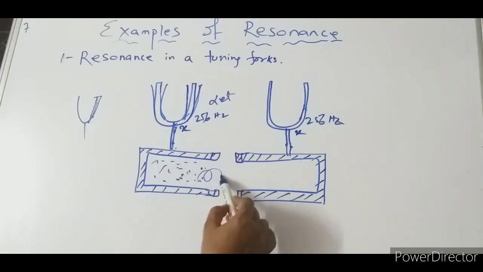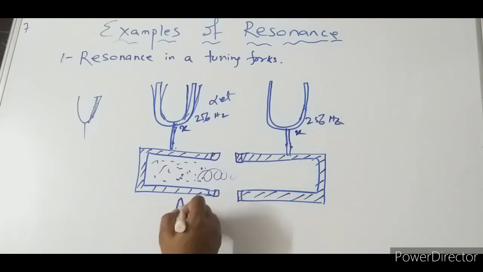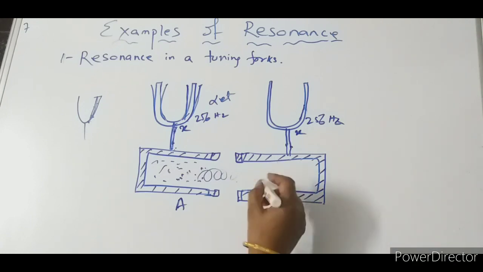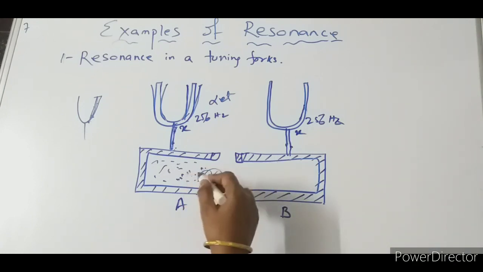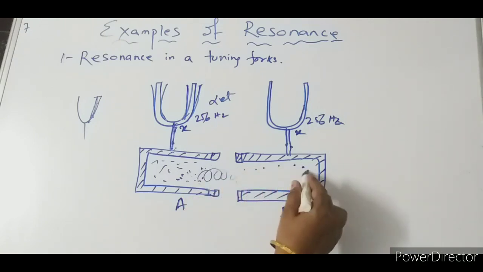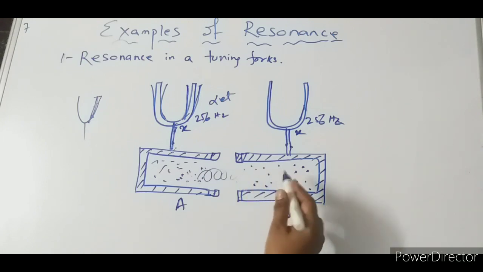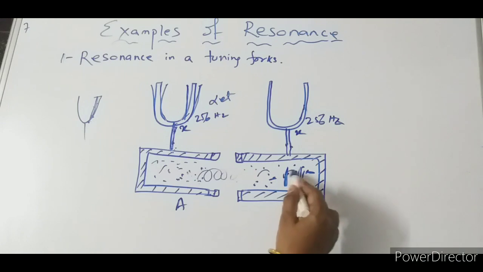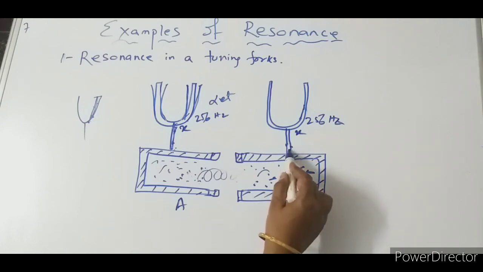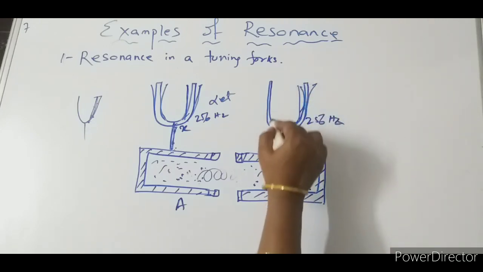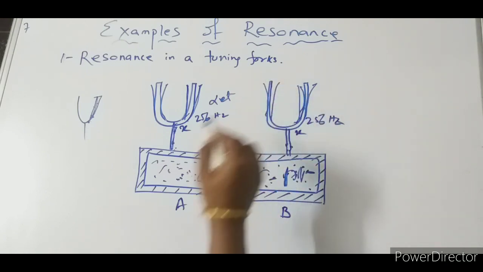So this air column will pass to this one. Let it be A, let it be B. It's passing to the B box. So the vibrating air of A will make the air of B vibrate. So now all these are also vibrating. When these are vibrating, this one will affect the stem of this tuning fork, and after that you will find that this tuning fork is also vibrating. Understood? So why is it vibrating?